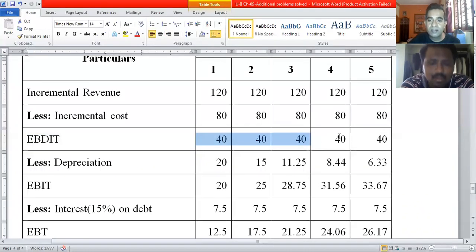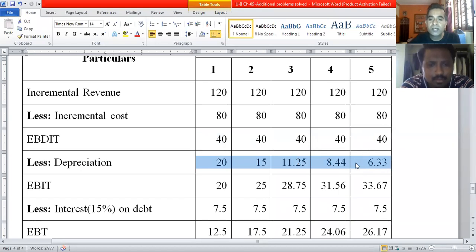Each year it is the same, 40 million rupees. It is the difference of 180 million rupees minus 80 million rupees. 40 million rupees is the earnings before depreciation, interest and tax. Now it is simple, we just need to deduct depreciation, interest and tax. So from earnings before depreciation, interest and taxes, we first deduct depreciation.